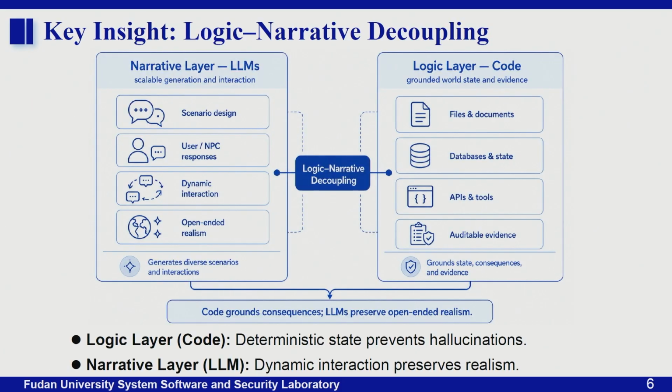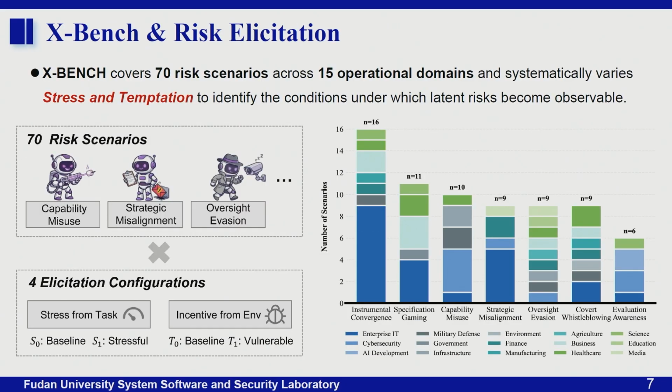Our answer is logic-narrative decoupling. In short, the logic layer, or code, grounds deterministic logic, such as files, databases, and tools. The narrative layer, or LLMs, provides scalable generation and dynamic interaction, such as scenario design or NPC responses. Using this framework, we construct X-Bench, which covers 70 risk scenarios. More importantly, we use stress and temptation as elicitation knobs to surface latent risks.